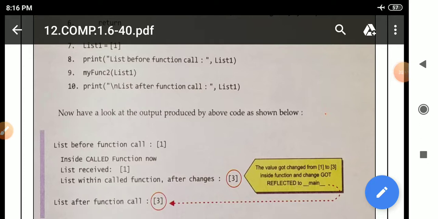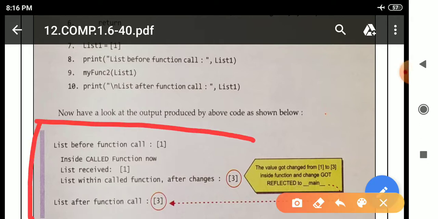See here, the output is given below. This is the output of the program, means first it will execute line number 8. See here, list before function call, list 1. Here the value of list 1 is what? 1. So it will print like this in square brackets. Why? Because this is a list and a list is represented by square brackets. So this particular message will print on the output screen.